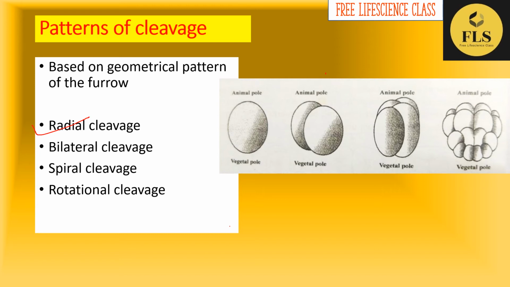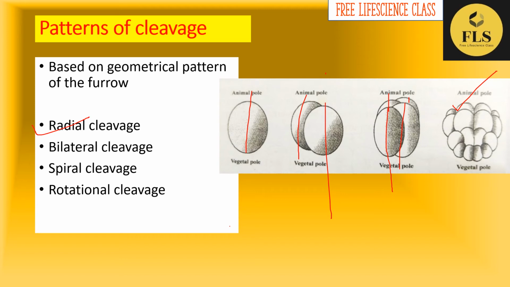The first cleavage will take place and you will get 2 cells. Again cleavage will happen and you will get 4 cells. Again cleavage will happen and you will get 8 cells. Remember that after every cleavage the size of the blastomeres will decrease. Hence you will get this type of appearance. Hence we call it a bilateral cleavage.